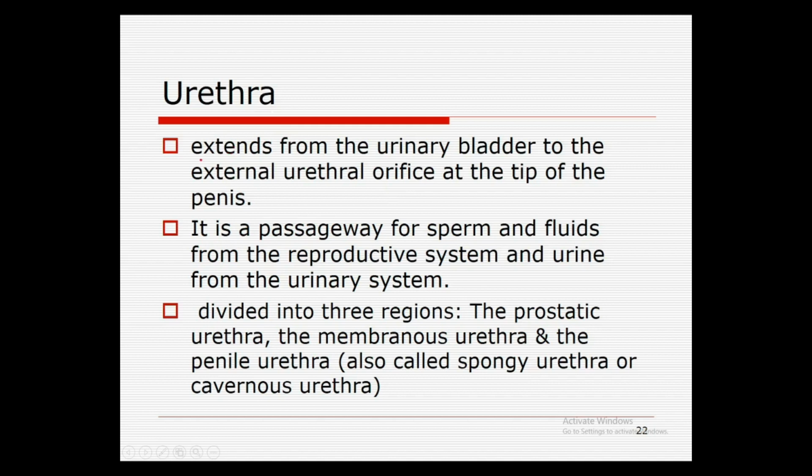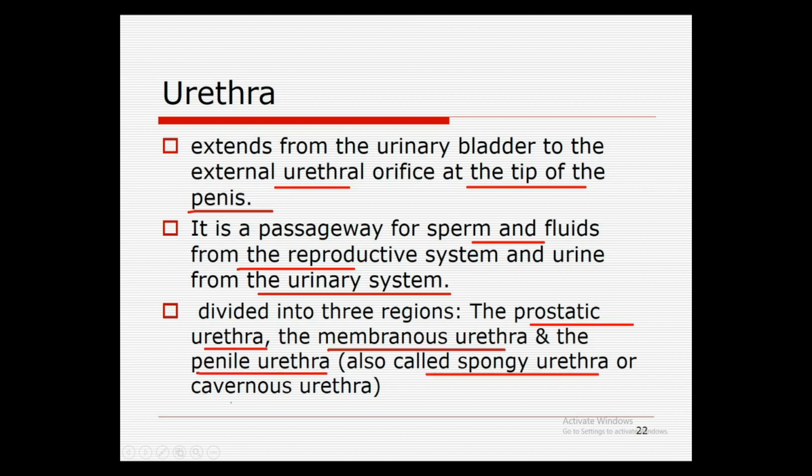Next, we have the urethra that extends from the urinary bladder to the external urethral orifice at the tip of the penis. It is a passageway for sperm and fluids from the reproductive system and urine from the urinary system. It is divided into three regions: the prostatic urethra, the membranous urethra, and the penile urethra, also called the spongy urethra or the cavernous urethra. These names are due to the presence of different structures and tissues there.